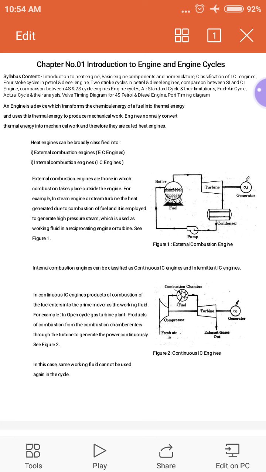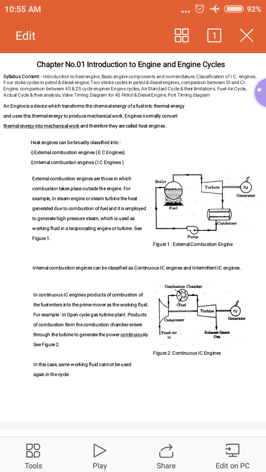That means the combustion takes place outside the engine cylinder. In external combustion engines, the working fluid, that is steam, can be used repeatedly.